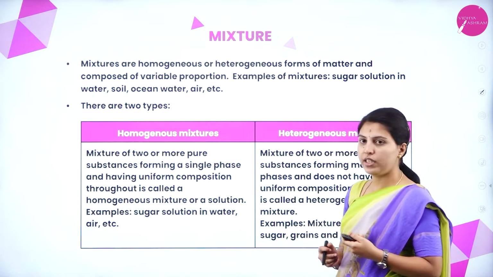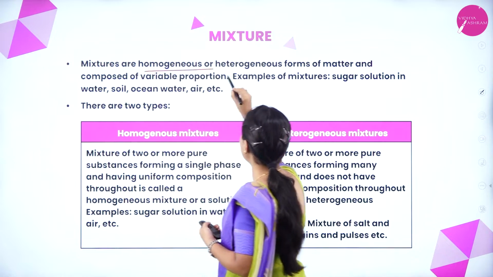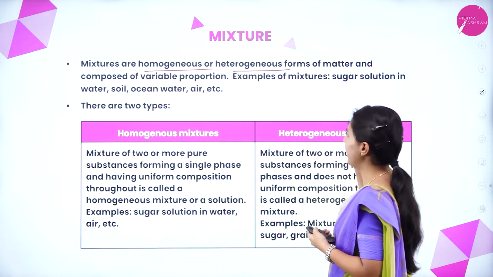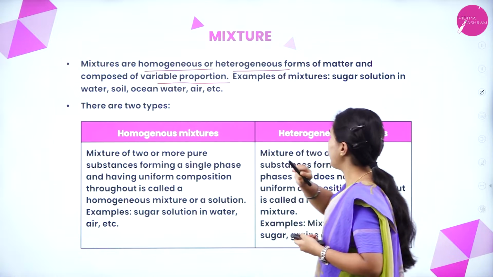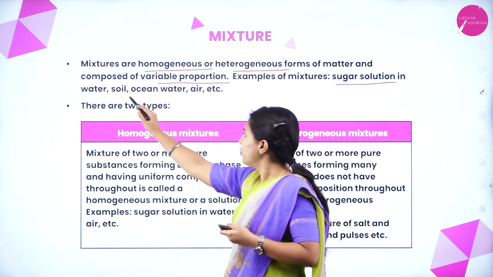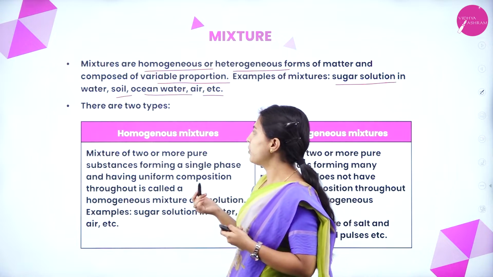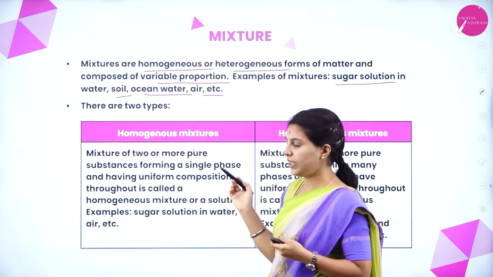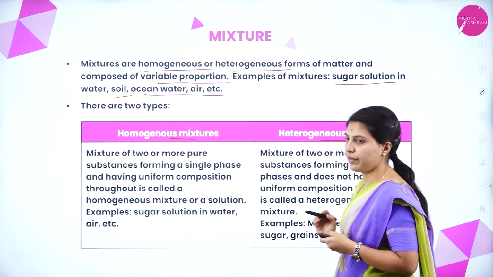Next is mixture. Mixtures are either homogeneous or heterogeneous forms of matter and composed of variable proportion. Example, sugar solution in water, soil, ocean water, air, etc. There are two types of mixture, that is homogeneous mixture and heterogeneous mixture.